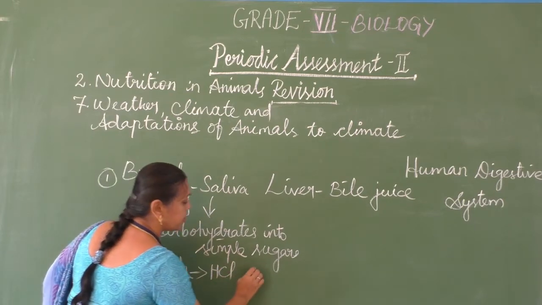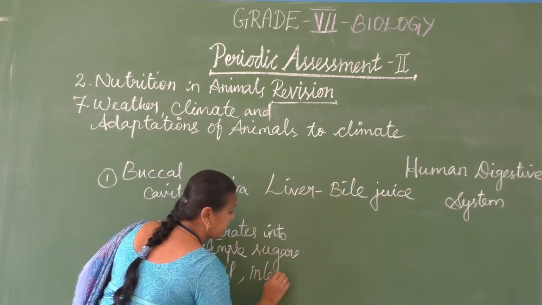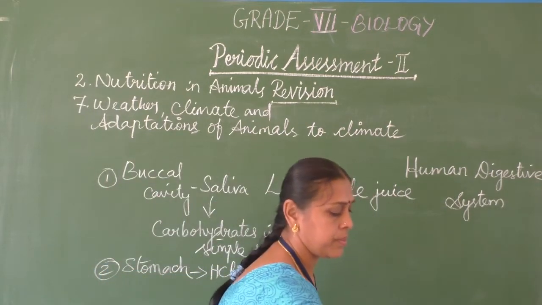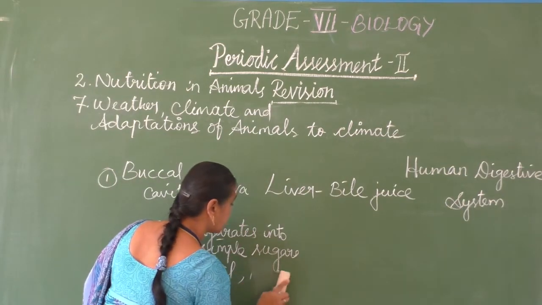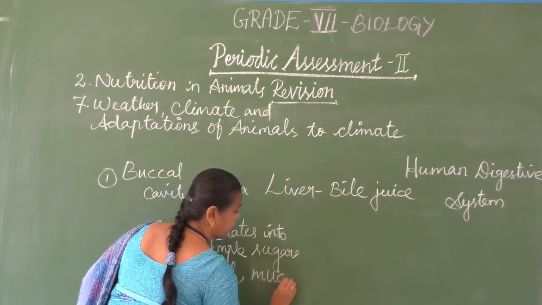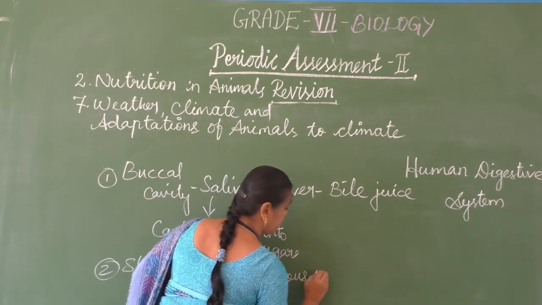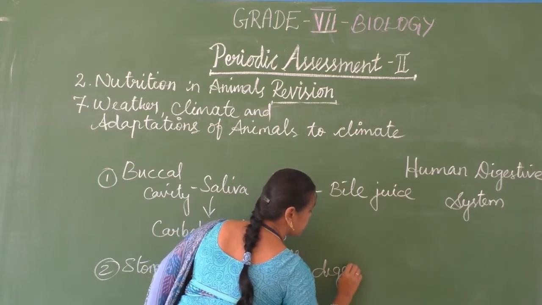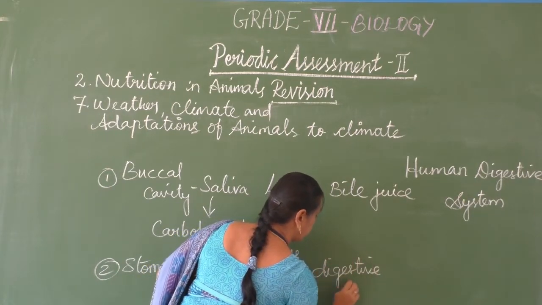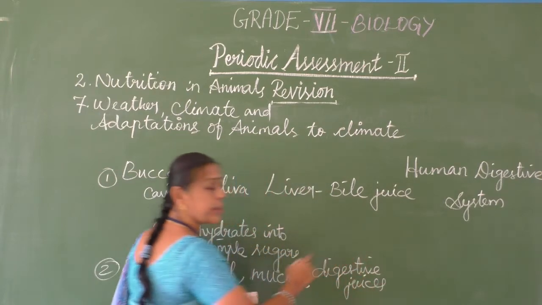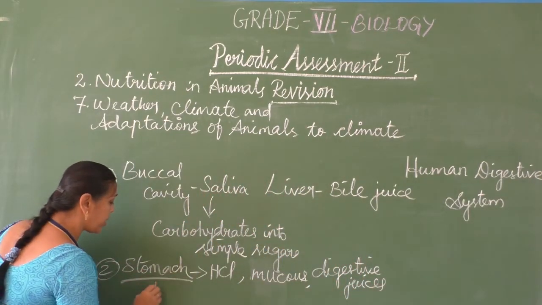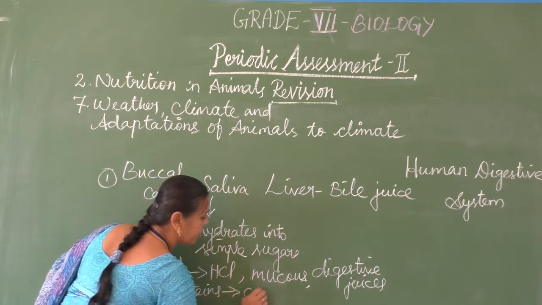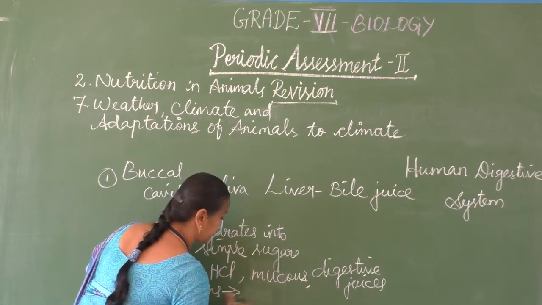Hydrochloric acid, then mucus, next digestive juices. Digestive juices are secreted. And here in the stomach, what is converted? Proteins into simple sugars.